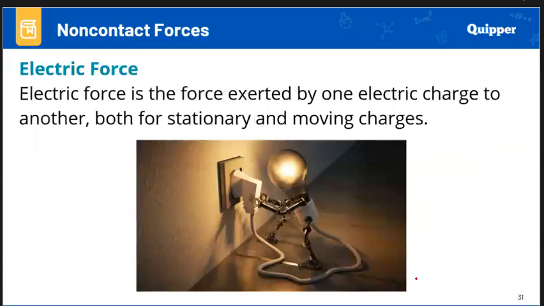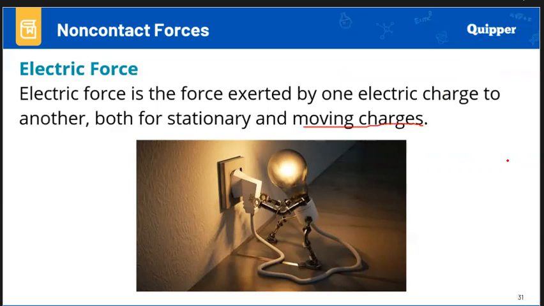Then aside from magnetic force, we also have electric force. This electric force is present in all of the electrical devices that we have. It is considered a force because of the moving charges, particularly the electrons traveling in the wire.